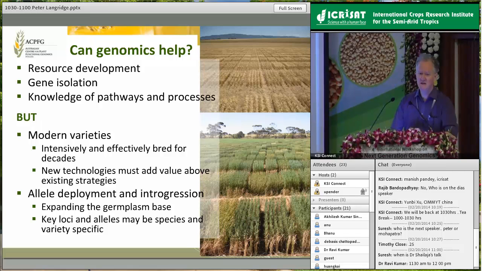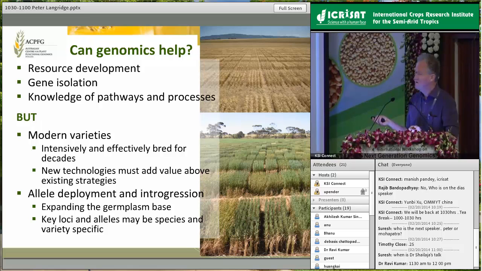But there are some really significant issues and problems that we still need to deal with. Probably the most important of those is knowing what it is we're trying to measure and how we're going to deploy the genomics information to understand those traits more effectively. But certainly, I hope I've shown you that we can build resources that can be very useful to support gene isolation and characterization and to give us knowledge about pathways and processes.